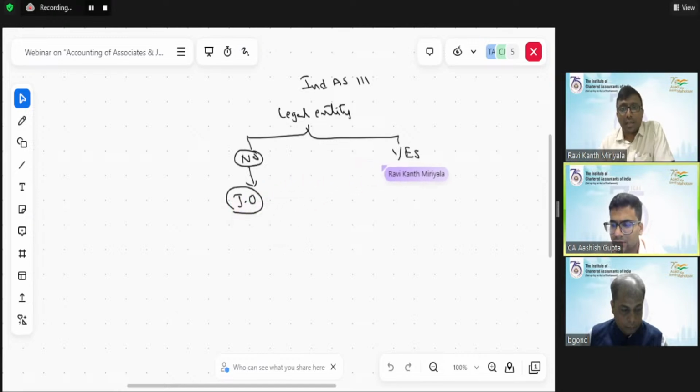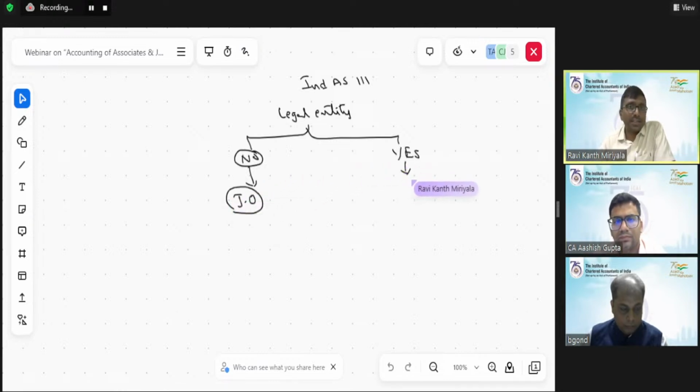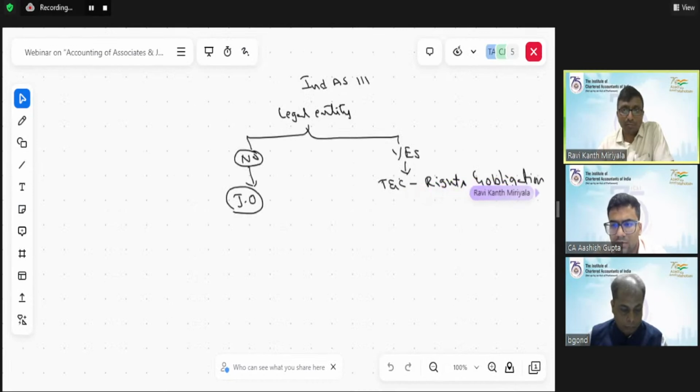Suppose you say no, sir, there is a legal entity. Okay, we have formed a company or LLP, a separate legal entity. Under that circumstance, now you are supposed to look at the terms and conditions. What are the rights and obligations of the venturers, the operators?